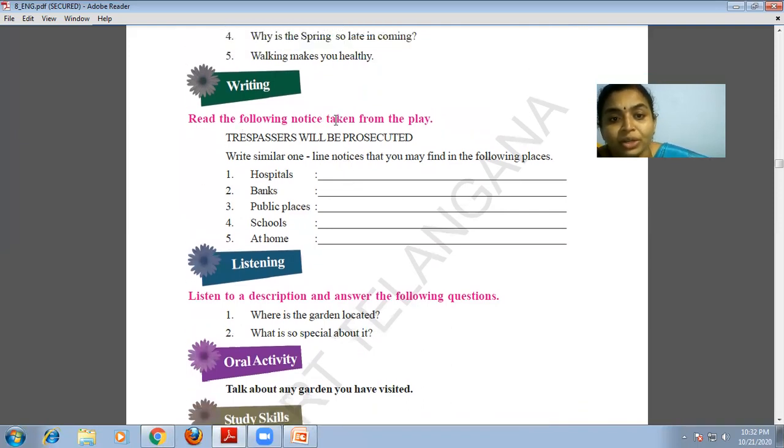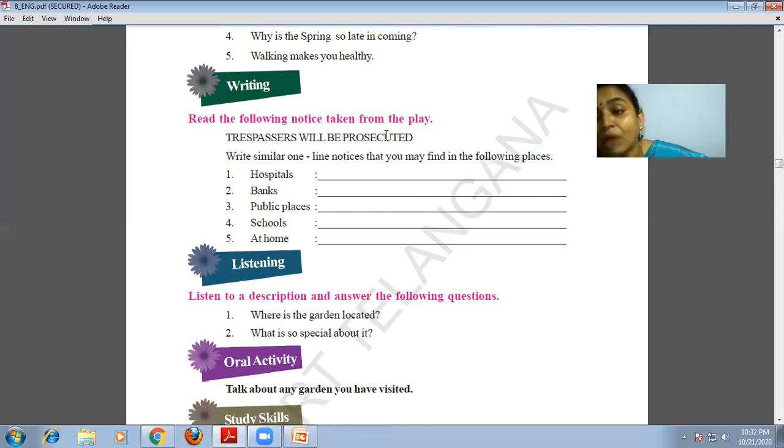Read the following notice taken from the play. Trespassers will be prosecuted. This is the notice the selfish giant, the young giant, pasted in front of the gate. It means nobody should come. Nobody should enter into the